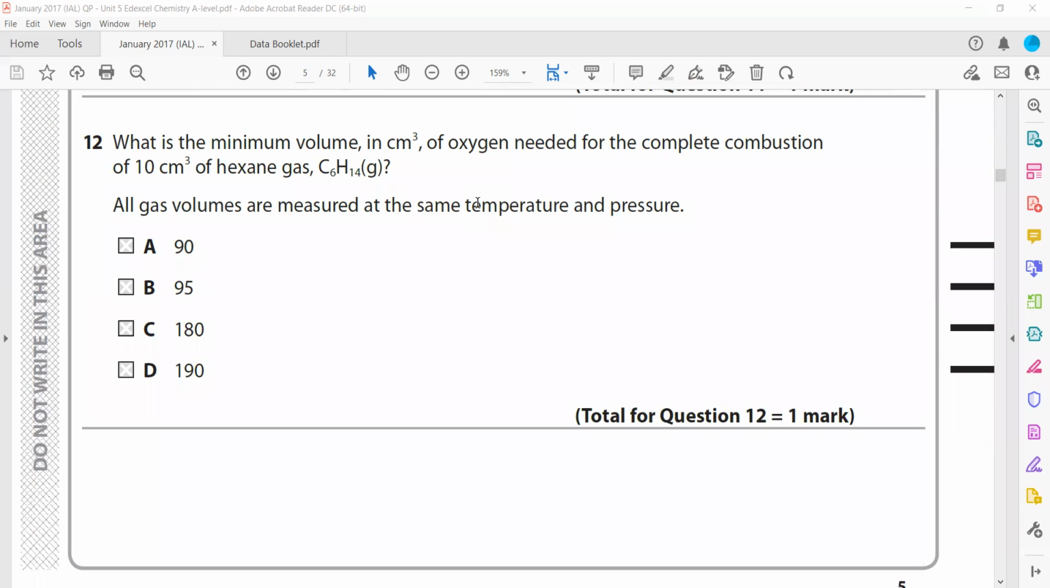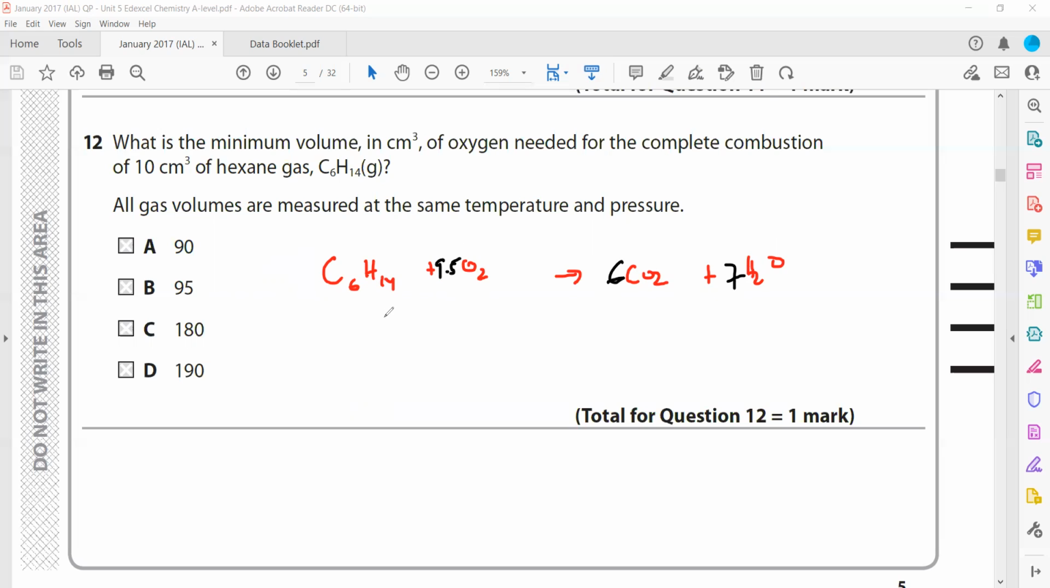In question 12, what is the minimum volume in cm cube of oxygen needed for complete combustion of 10 cm cube of hexane gas? First, the important thing is you should write a balanced equation. So C6H14, for complete combustion, gives carbon dioxide and water. So CO2 plus H2O. 6 carbon, 14 hydrogen, so they will put 7 water. And oxygen to balance: 6 multiplied by 2 is 12 plus 7, so 19. So here we need 19, so 9.5 multiplied by 2 will be 19.